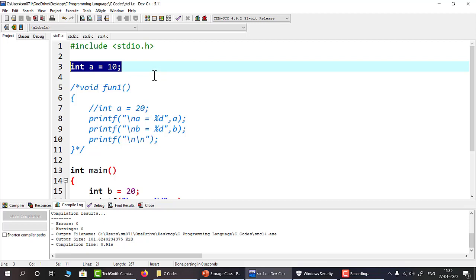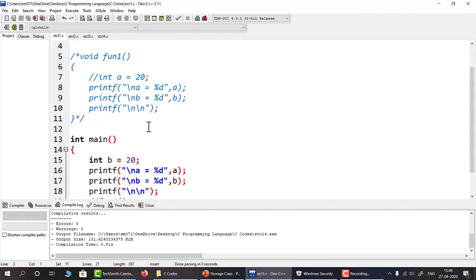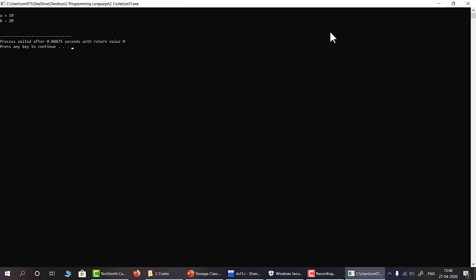Now global variables are available to all the functions in the source file, whereas the local variables, depending on their storage class, will be available to the function where they are declared. More precisely, to the blocks where they are declared, depending on the storage class. So here if we run this code, then you will see that a value will be 10 and b value will be 20. So let me run this code. We are getting a equals 10, b equals 20.